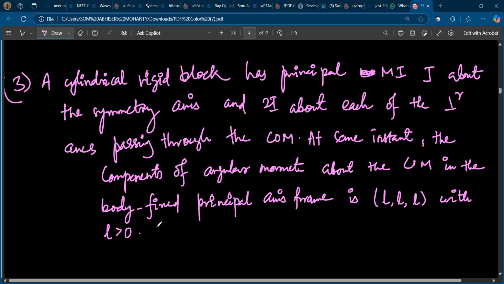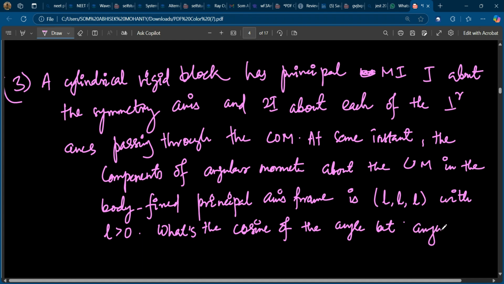What is the cosine of the angle between angular momentum and angular velocity?